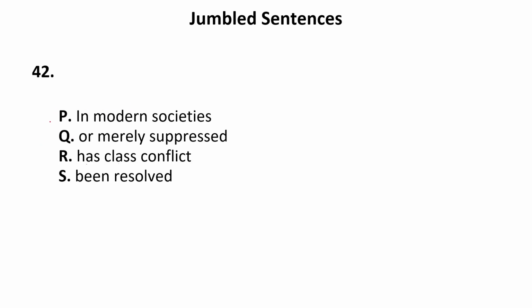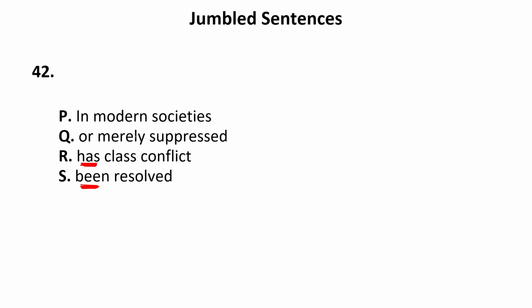That is 42. Now it is written, in modern societies or merely suppressed has class conflict been resolved. Now here we can see a word has and we can see a word been. Now you must have heard this combination, has and been, come together in case of passive sentences as well. But they are not written together.